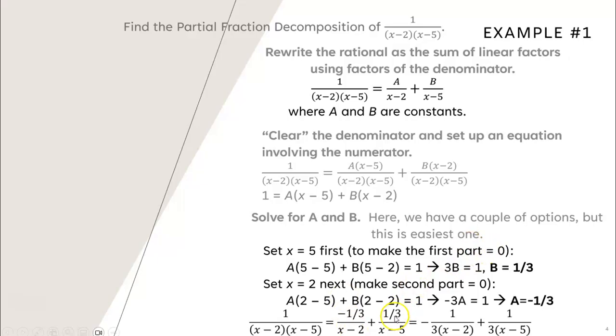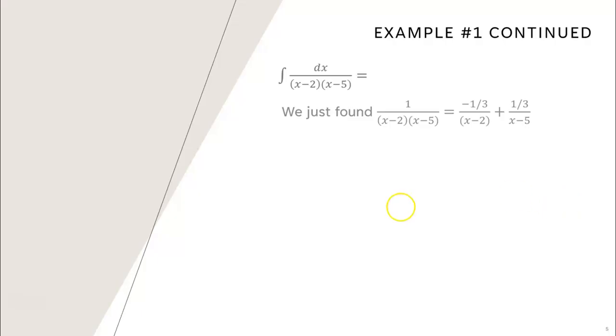Another way of rewriting this is negative 1 over 3(x minus 2) plus 1 over 3(x minus 5). Now why in the world would this ever matter? Well, because we've actually decomposed this in a way that makes it a simpler antiderivative to find. So now what we're saying is that when we want to find the antiderivative of 1 over (x minus 2)(x minus 5) dx, we have just decomposed this fraction into negative 1/3 over x minus 2 plus 1/3 over x minus 5.